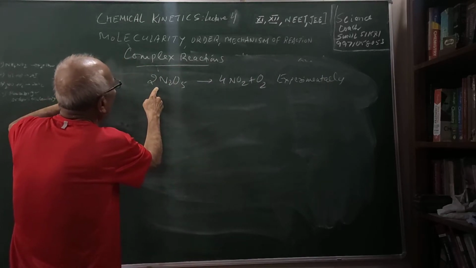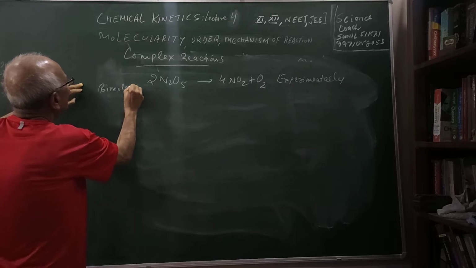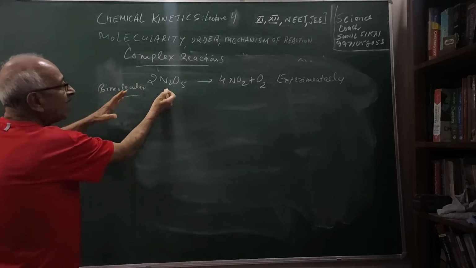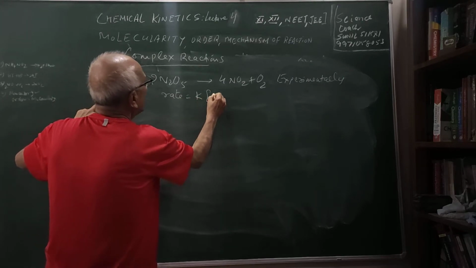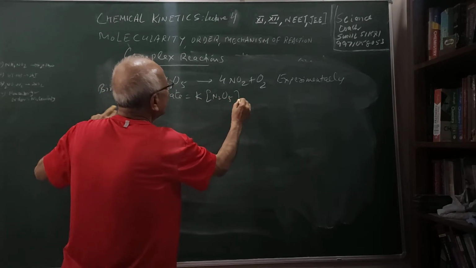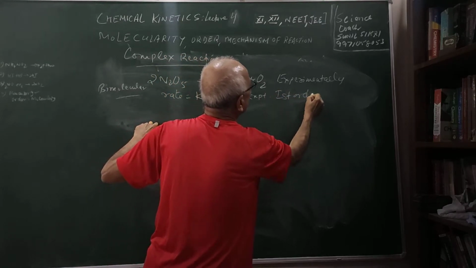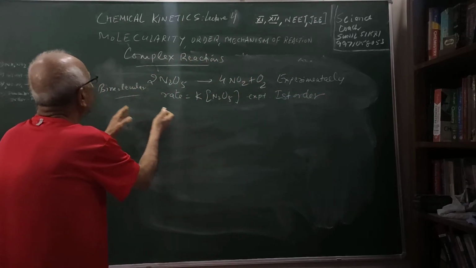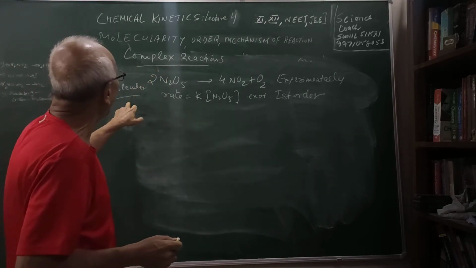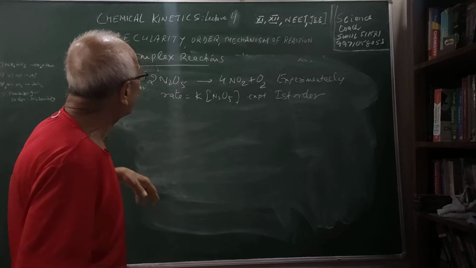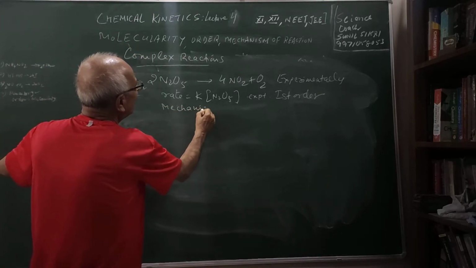What is the molecularity here? 2. It is bimolecular as per the reaction theoretically, but the rate of the reaction was found to be equal to k[N2O5]. Experimentally, we found this reaction is first order. Order is 1, molecularity is 2. That means it is a complex reaction, and that is why the two are not equal. Therefore, we have to understand what the mechanism of the reaction is.